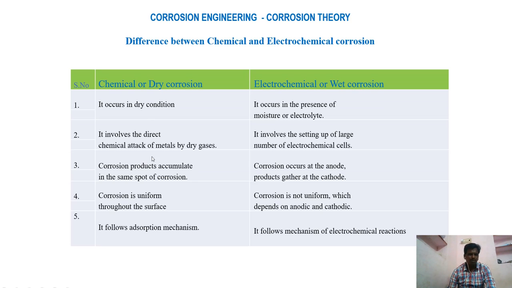In dry corrosion, corrosion products are deposited at the spot of corrosion, whereas in wet corrosion, corrosion products can be deposited at the cathode. Here the cathode is uniform throughout the surface, whereas here the cathode is not uniform; it depends upon the nature of the anodic and cathodic metals. So dry corrosion follows the adsorption mechanism, but wet corrosion follows electrochemical reactions.